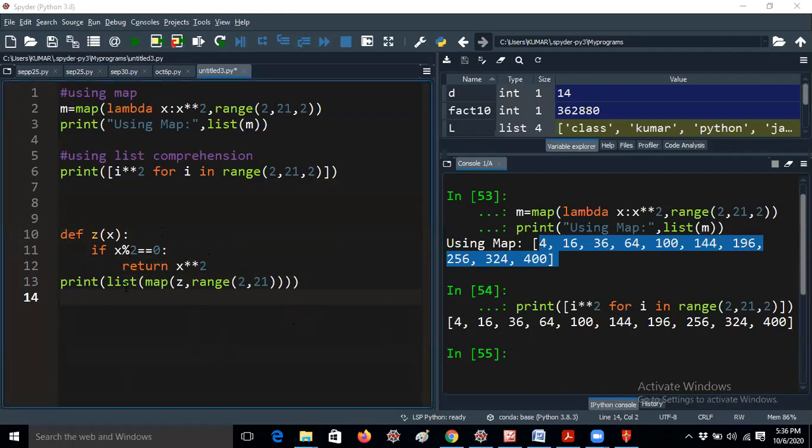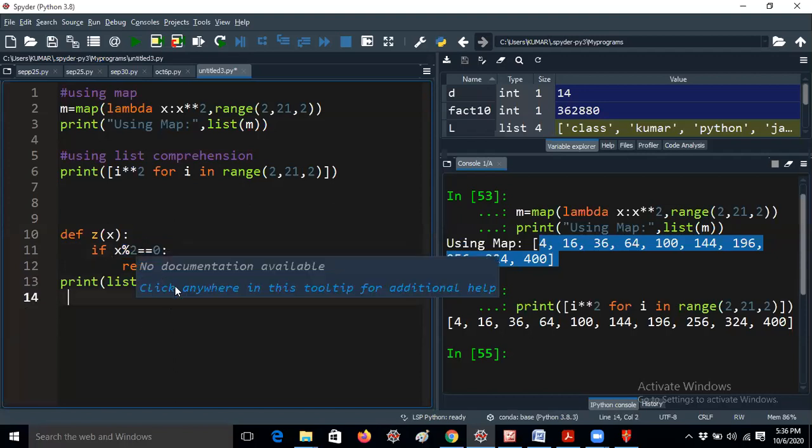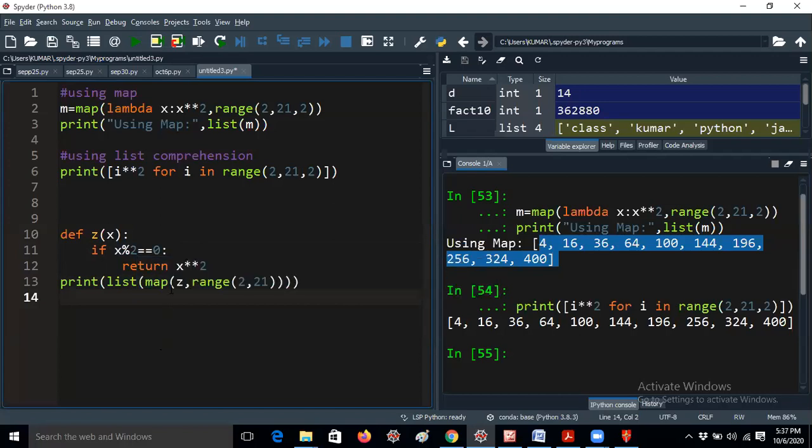You are giving what value here? So you are giving x modulus 2. What is x modulus 2? X modulus 2 is a condition. You cannot use the condition in map. I have already explained, right? That means you are giving a function in this. Let me explain. 1 minute, let me check it first.